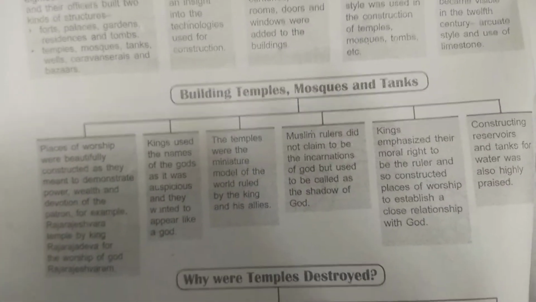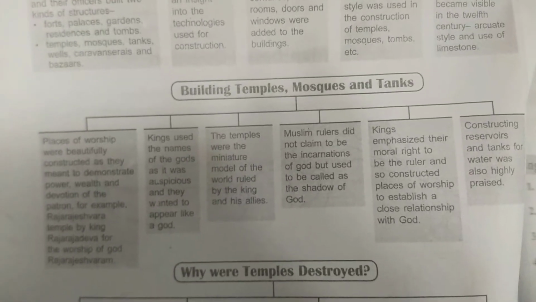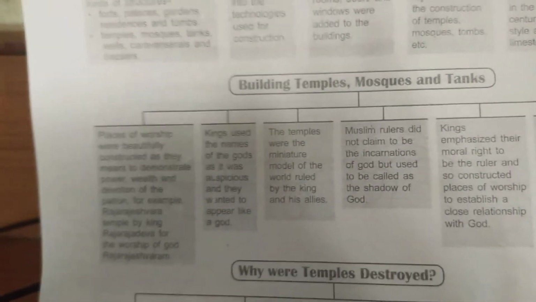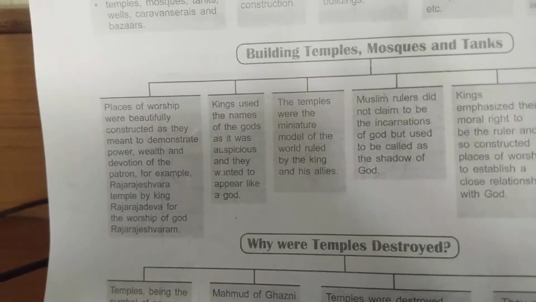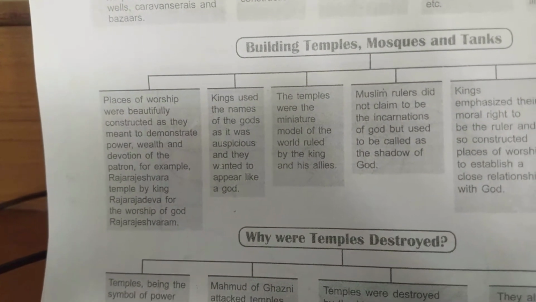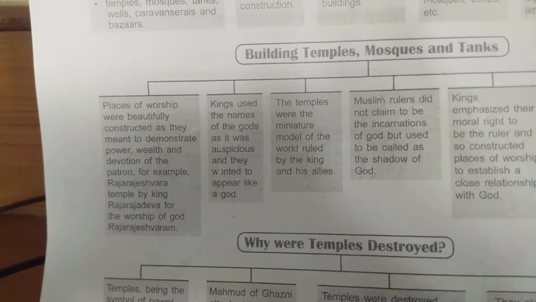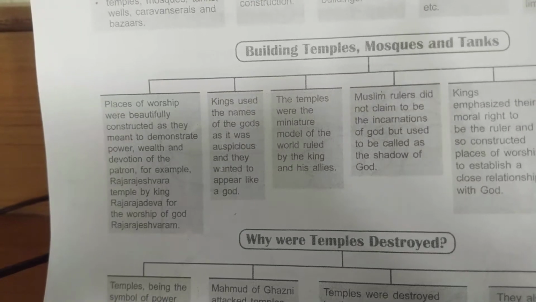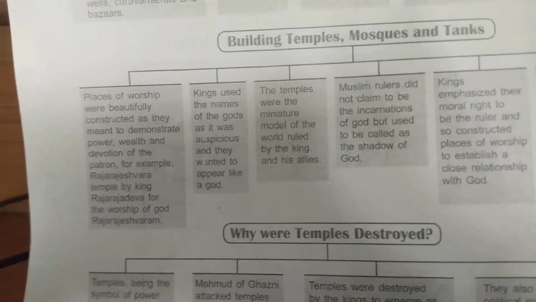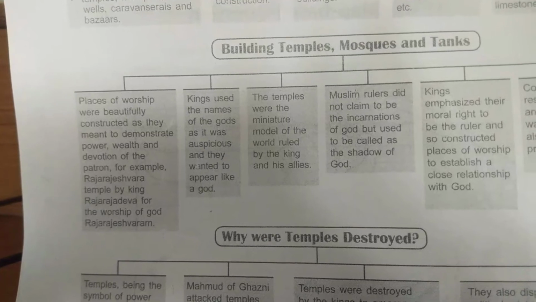Next we have building temples, mosques and tanks. Places of worship were beautifully constructed as they were meant to demonstrate the power, wealth, and devotion of the patron. For example, the Rajarajeshwara temple by Rajarajadeva for the worship of God Rajarajeshwaram. Even they acquired the same title.